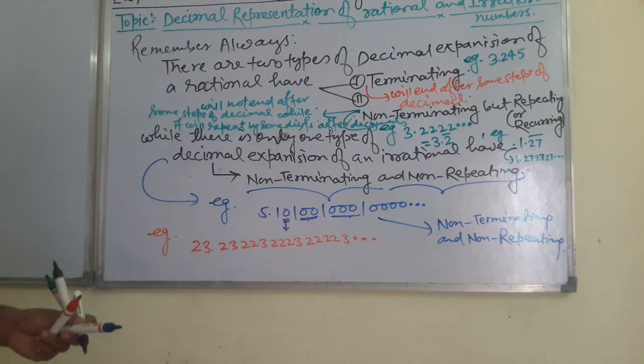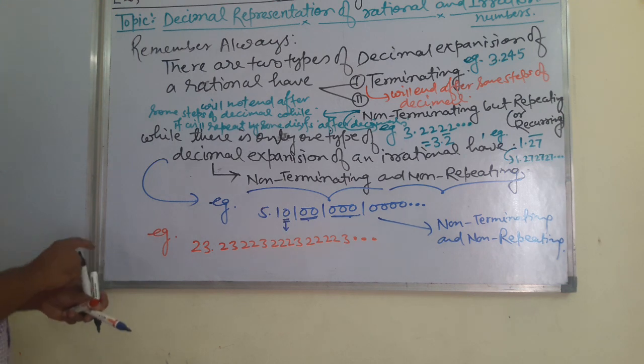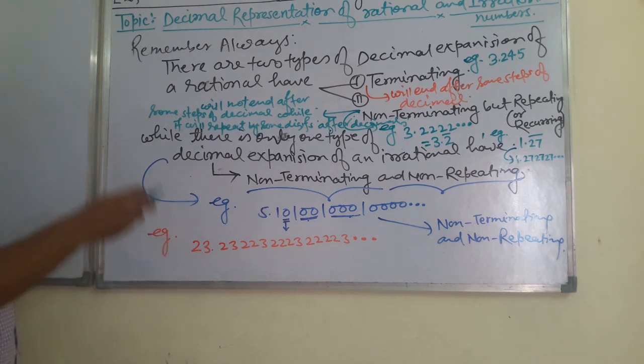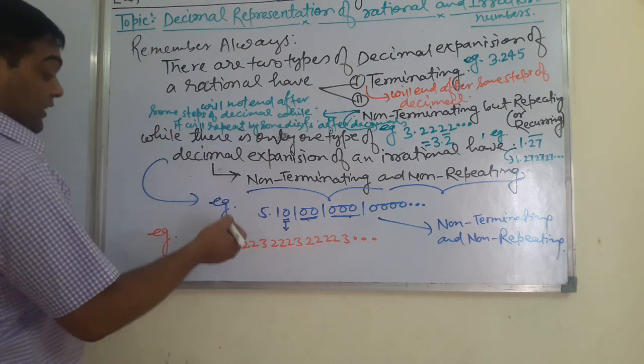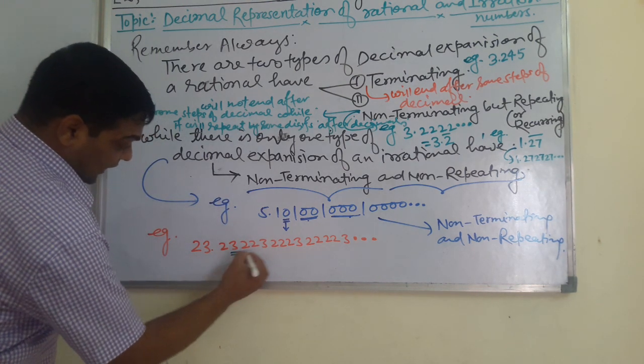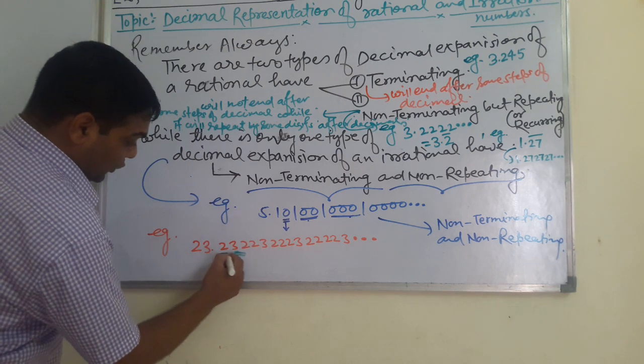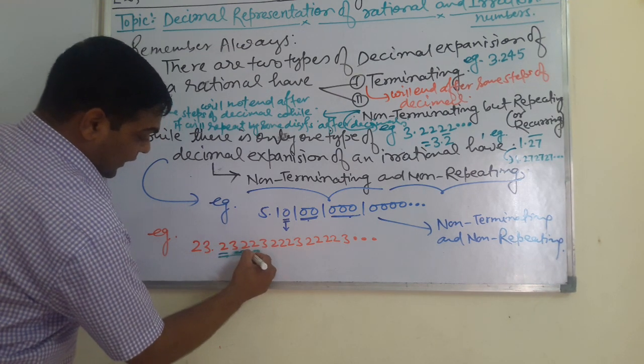This is also an irrational number because its decimal expansion is non-terminating and non-repeating. See here, digit 3, and digit 2 continuously increases.